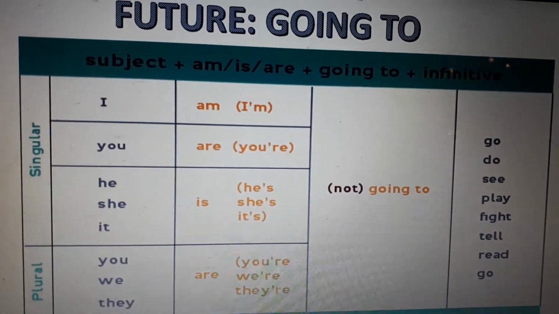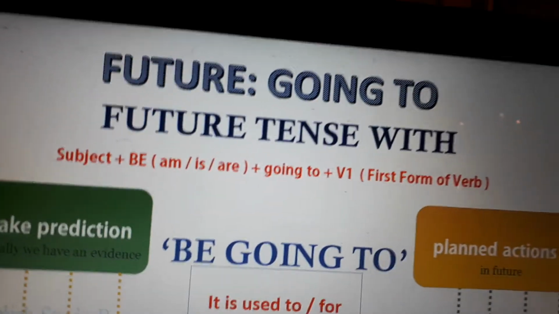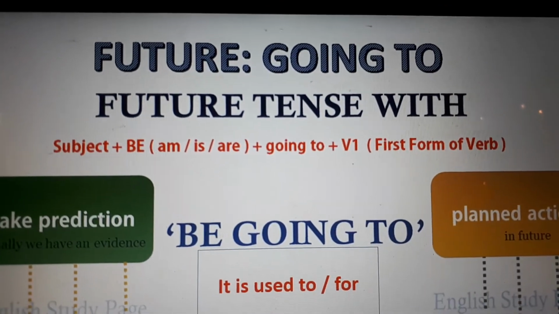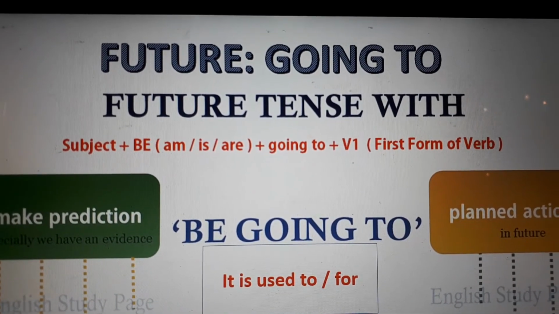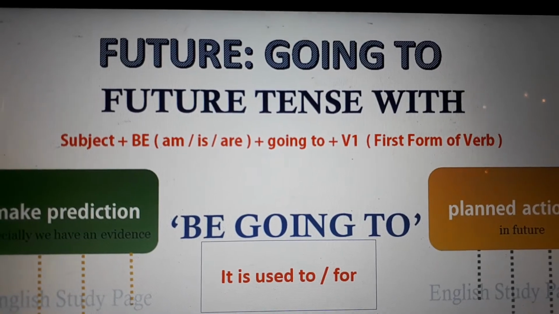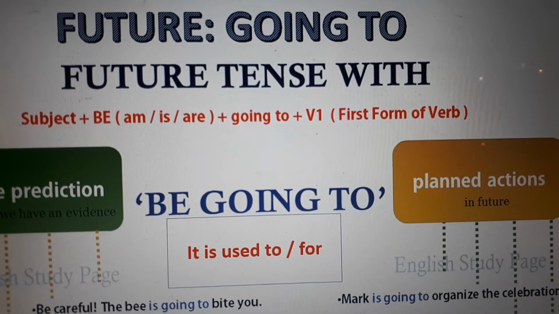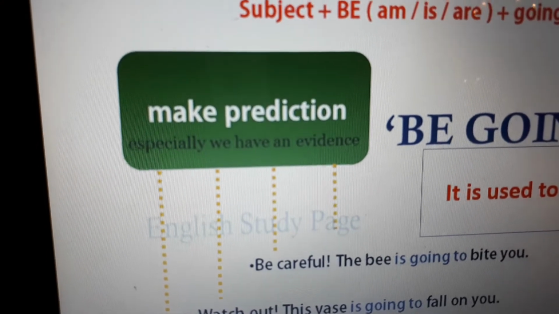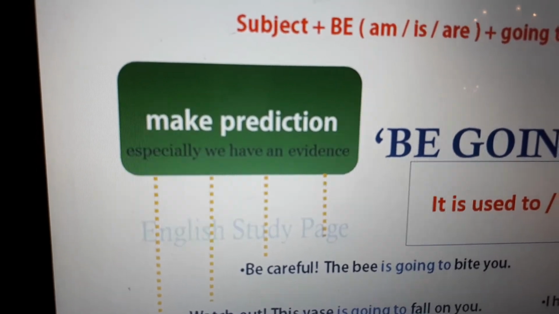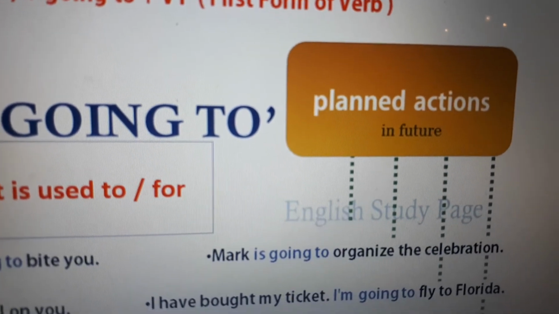Now, let's see the difference. Before that, remember, future, going to, future tense with the subject plus am, is, or are, plus going to, plus the verb in the base form, okay? We can talk about to make a prediction, especially if we have evidence, or we can talk about planned actions in the future, okay?